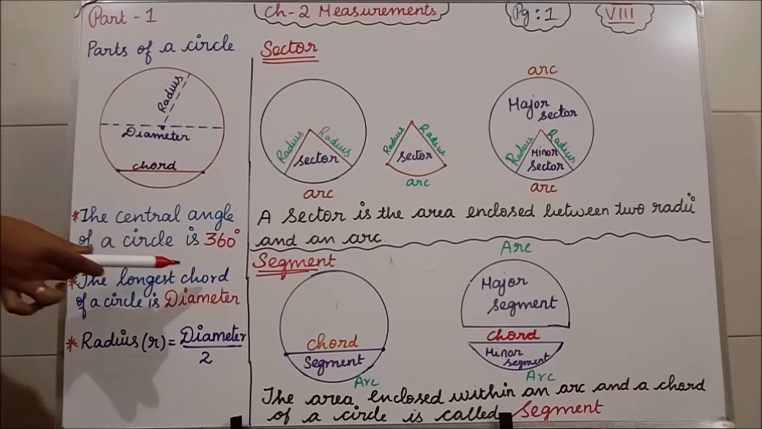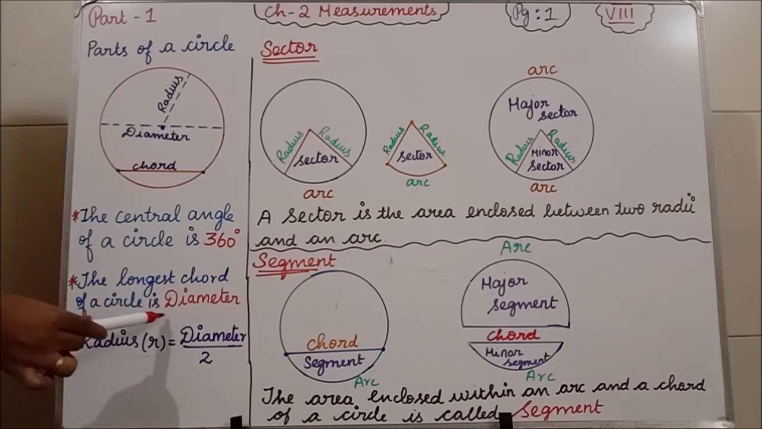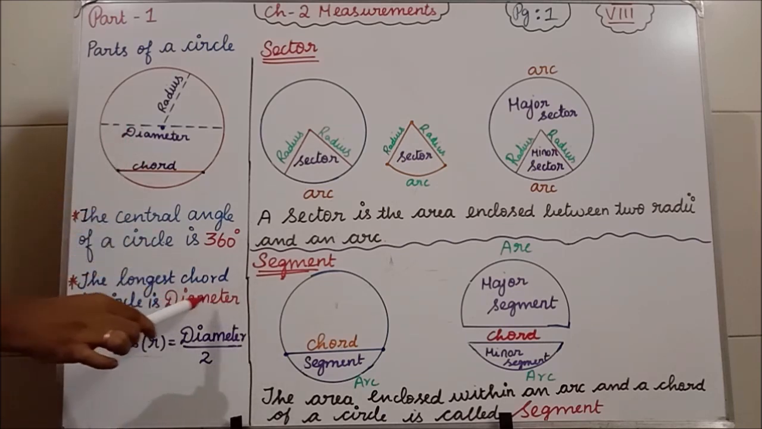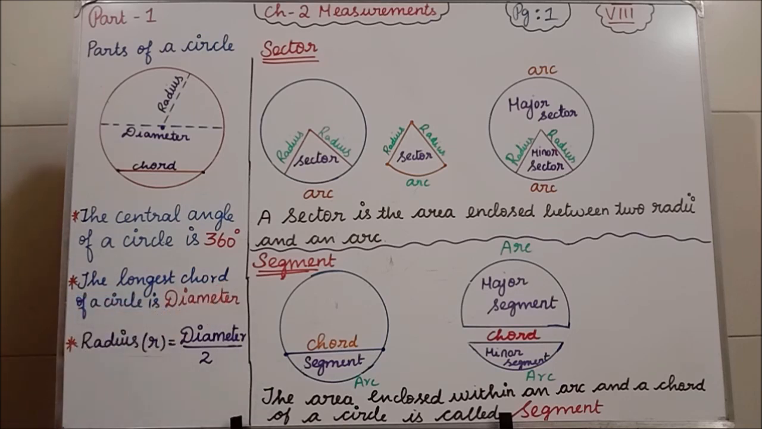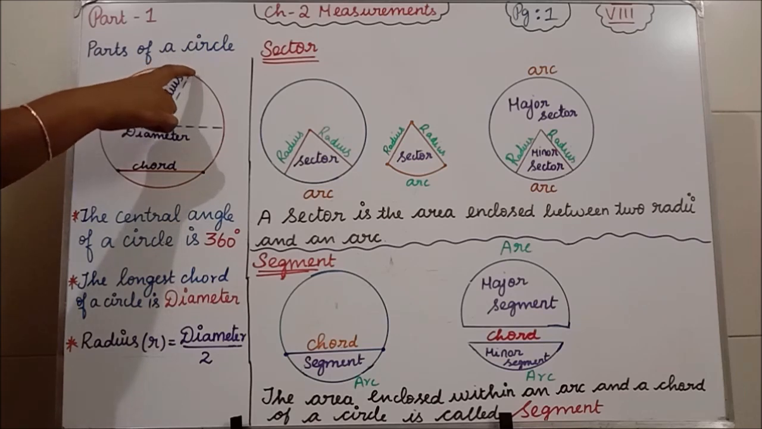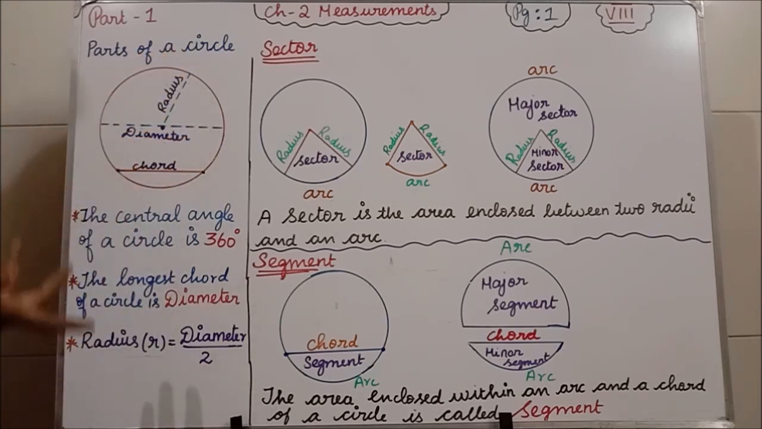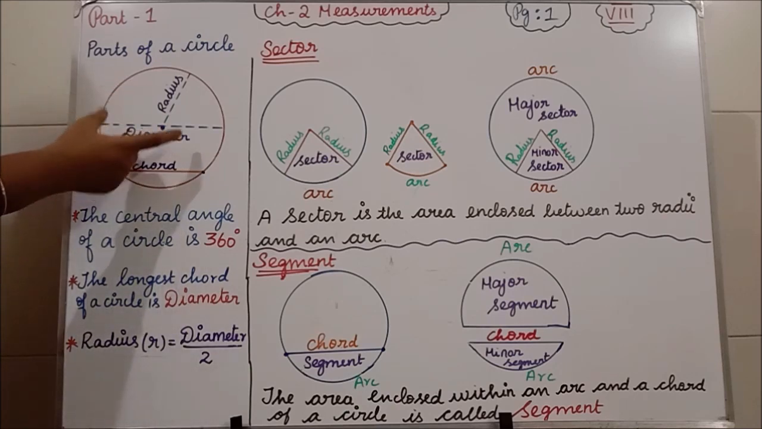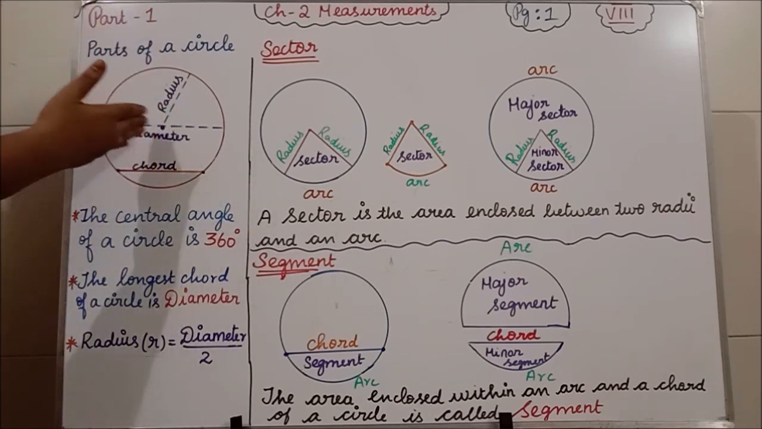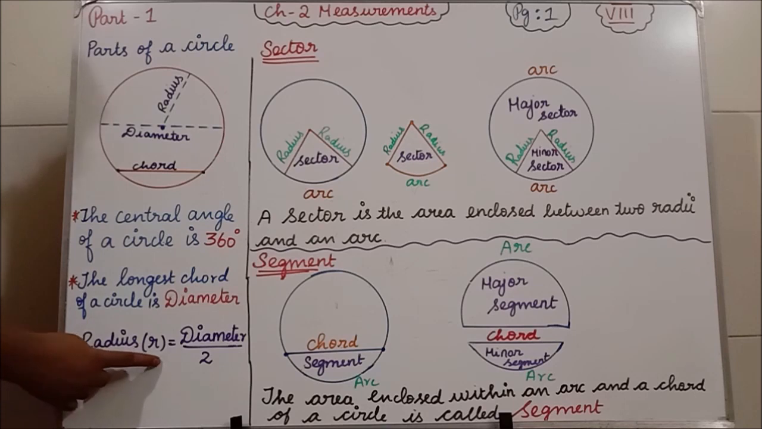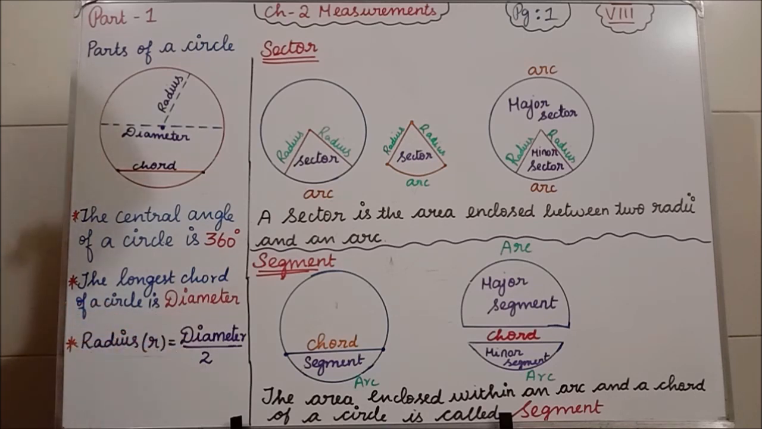The longest chord of a circle is dash. If they are given, what you have to write? You have to write diameter. Clear, students? And you all know radius. Radius is equal to what? Half of the diameter, we say it as the radius. So, radius is equal to diameter by 2. We are having the formula.